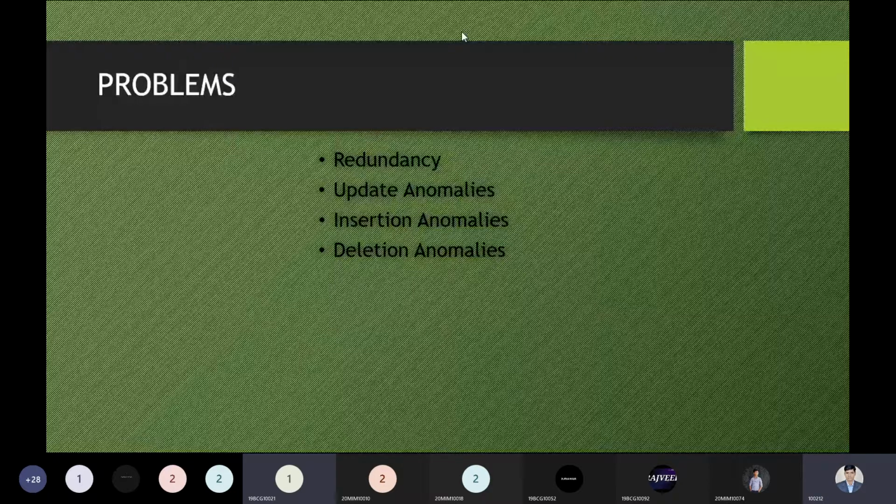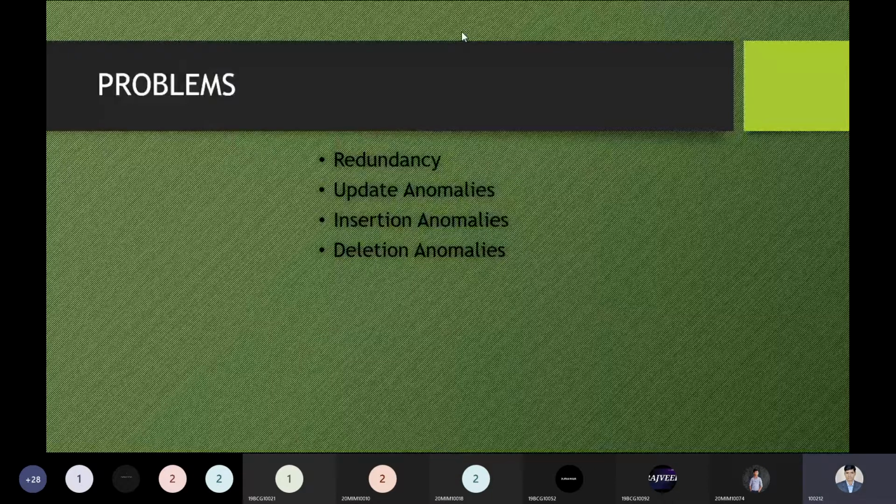Yes, of course. This is a good answer. It's a great answer. So there can be an update anomaly, an insertion anomaly, and a deletion anomaly. Suppose this information is already available and I'm trying to insert it again, then I'm following the insertion anomaly. So anomaly means I'm talking about the issues. There are some issues while applying certain operations. So what are the operations? Update, insertion, and deletion. These are the primary operations if I'm applying them on my database. So definitely some issues may occur, and this can be considered an anomaly.